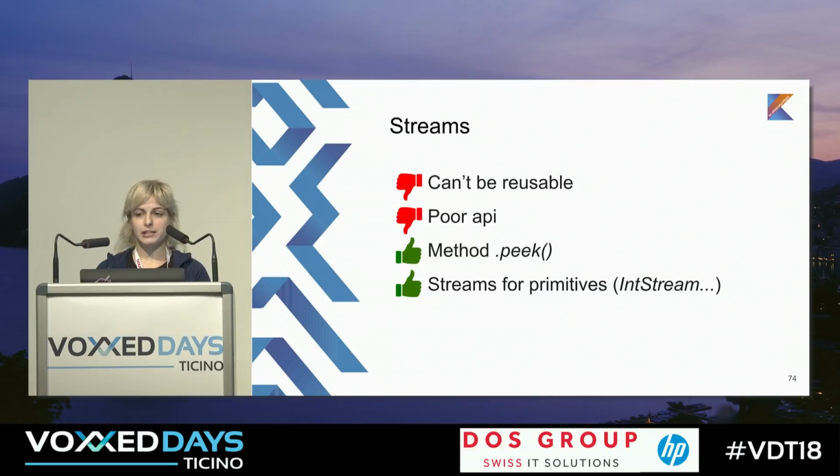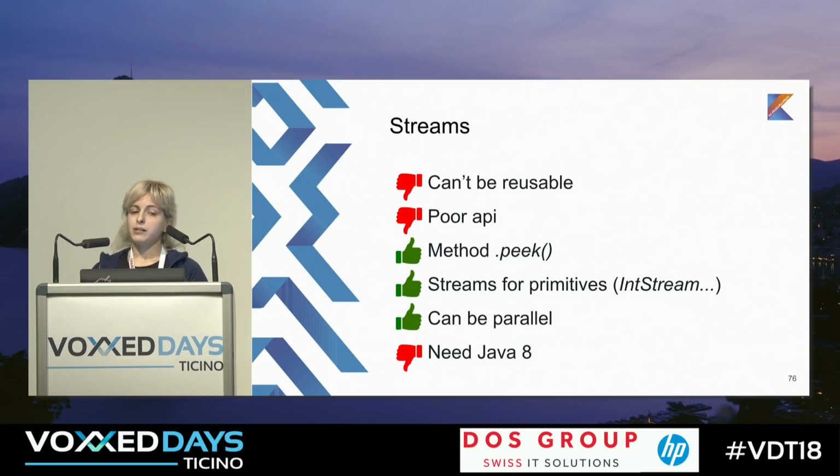I'm not really sure that a lot of people really used it, but it's a cool feature. There are streams for primitives, for example, IntStream, DoubleStream, LongStream, and it's really cool because you can have maximum, average, sum, and it's pretty simple and makes less boilerplate. And streams can be parallel. You can just use parallel streams and do your stuff in many threads. But for streams, you need Java 8. I hope no one really uses less than Java 8.